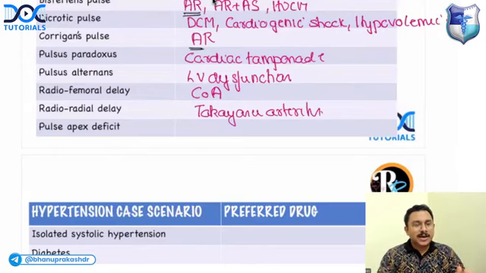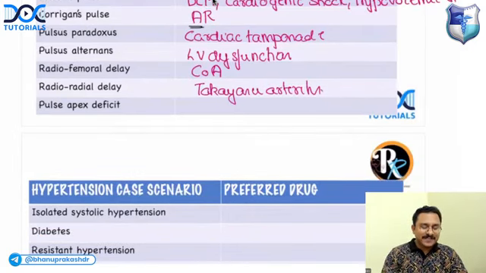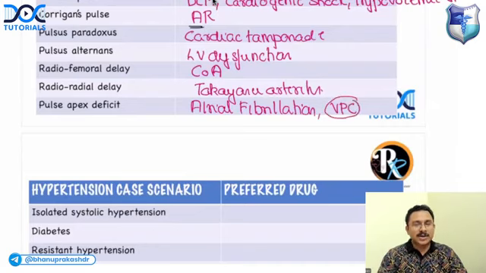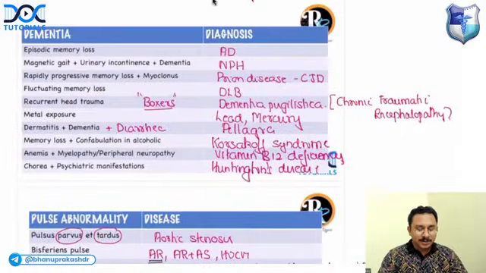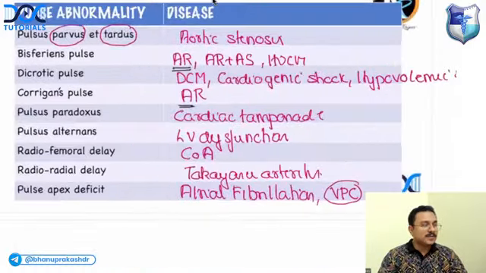Commonly, it produces radioradial delay. Pulse apex deficit is seen in atrial fibrillation and VPC. VPC is ventricular premature contraction. So, a very important table on abnormalities of the pulse.